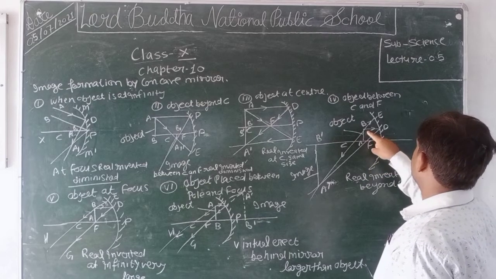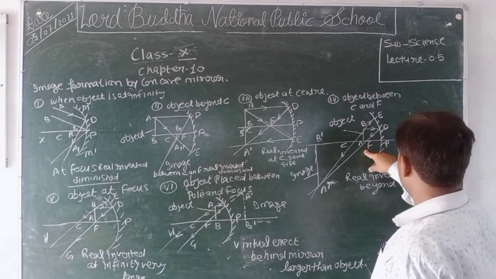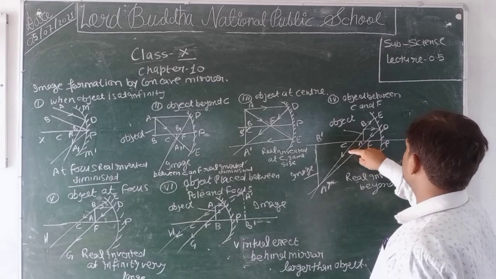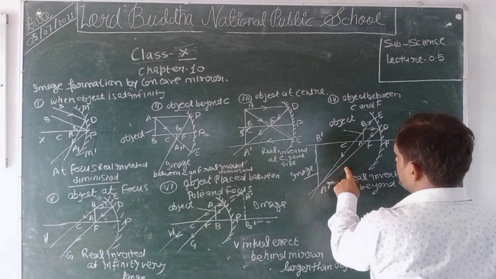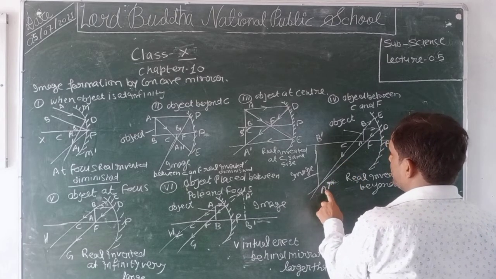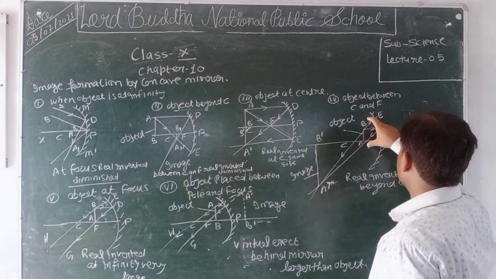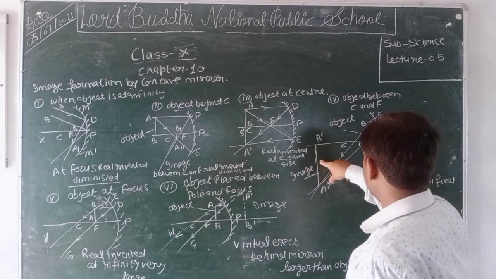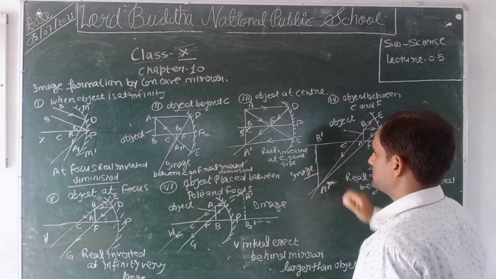Here once again we take an object AB between C and F. Consider two rays: first, parallel to the principal axis, BD. After reflection it passes through the focus, and another ray which passes through the center of curvature retraces its path. After reflection, both reflected rays intersect each other at point A dash. We draw perpendicular A dash B dash on the principal axis, which is the image of the object AB. We see that A dash B dash is real, inverted, and larger than the object, beyond C.